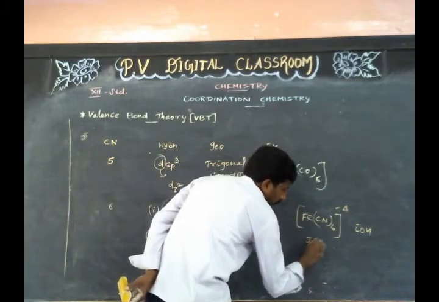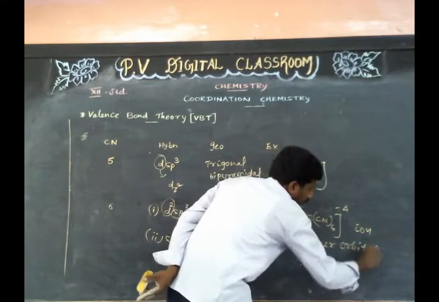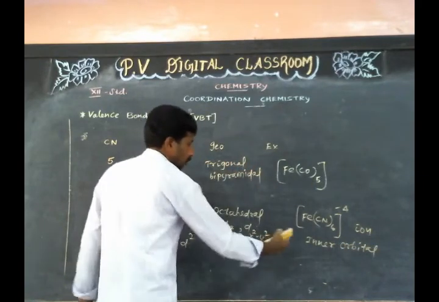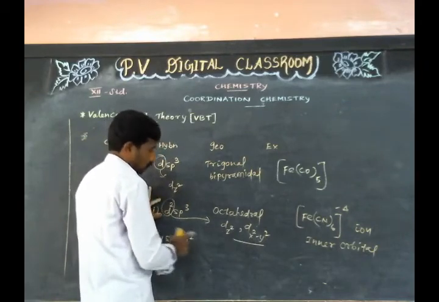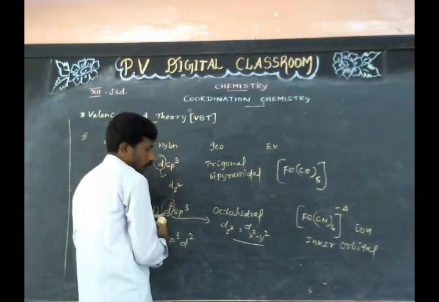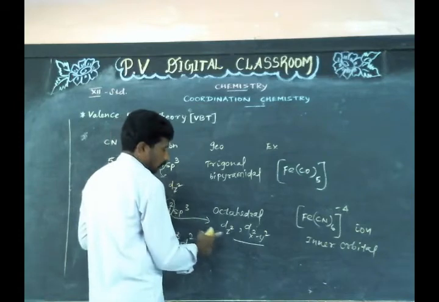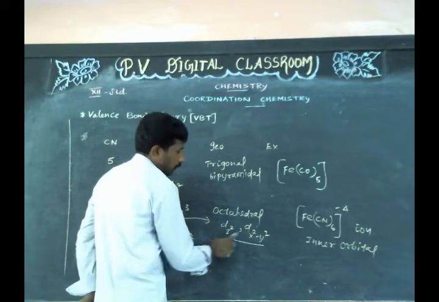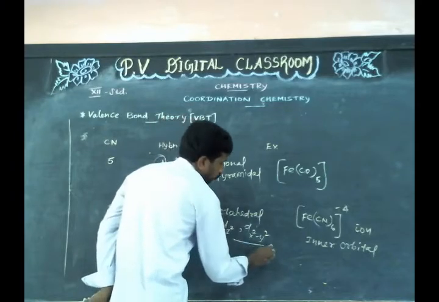It is an inner orbital complex, since the two d orbitals involved in d2sp3 hybridization are dz square and dx square minus y square of the inner shell.